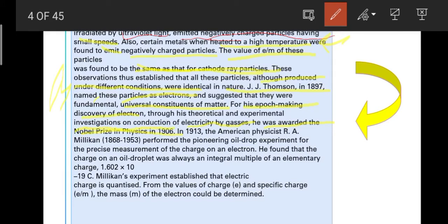And in 1913, the American physicist R.A. Millikan, another scientist, I think you have learned about these in your chemistry chapter on atomic structure. The American physicist R.A. Millikan, 1868 to 1953, performed the pioneering oil drop experiment for the precise measurement of the charge on an electron. He found that the charge on an oil droplet was always an integral multiple of an elementary charge. He found the charge to be 1.602 into 10 to the power minus 19 coulomb.